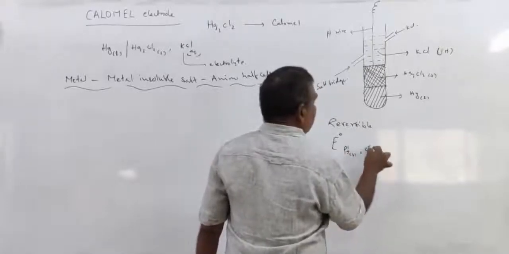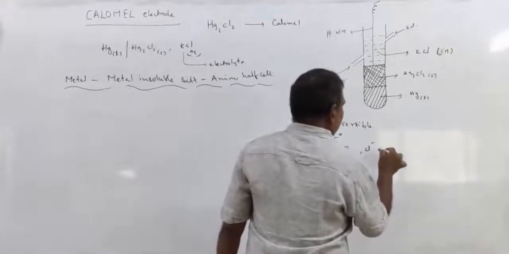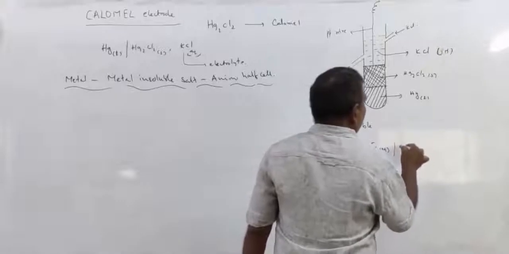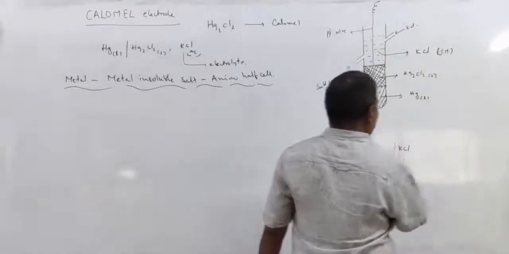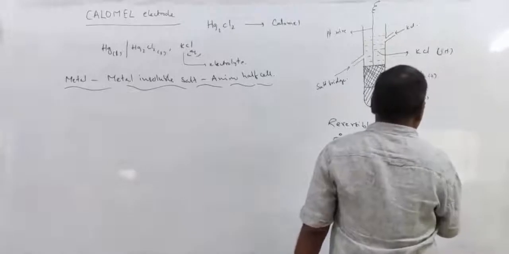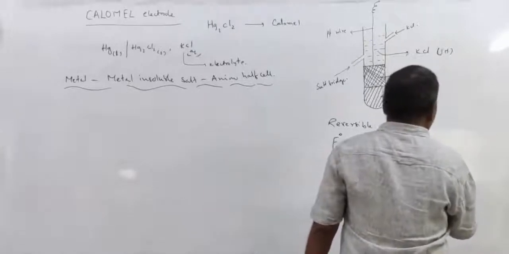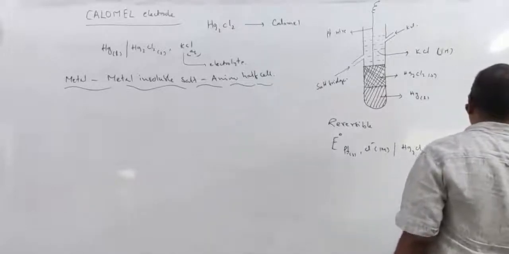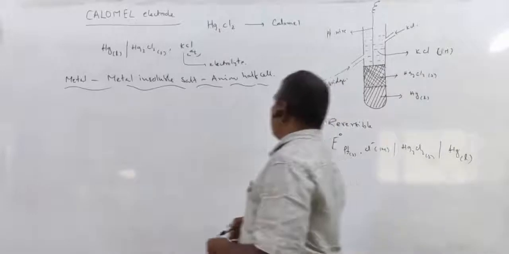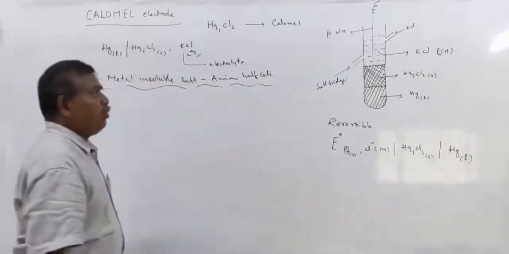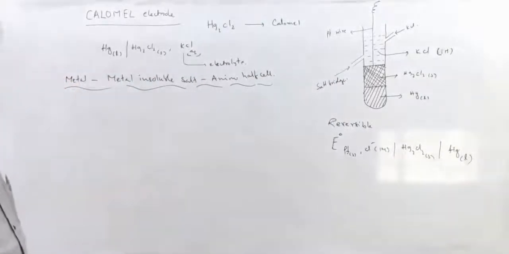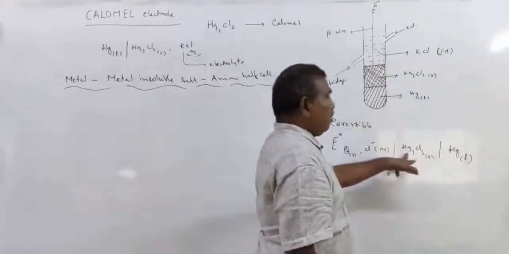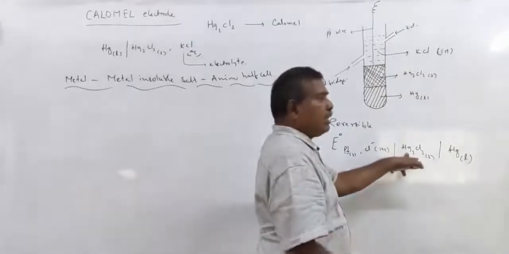Platinum solid, Cl minus, 1 molar concentration KCl, that is Cl minus we wrote, Hg2Cl2 solid and mercury liquid. So this is the representation of the calomel electrode. Platinum is the medium, Cl minus is the electrolyte, or you can write KCl 1 molar also.